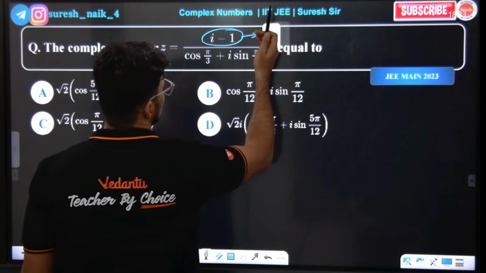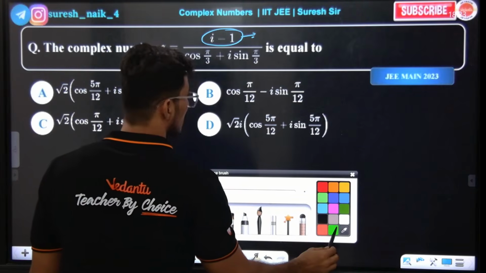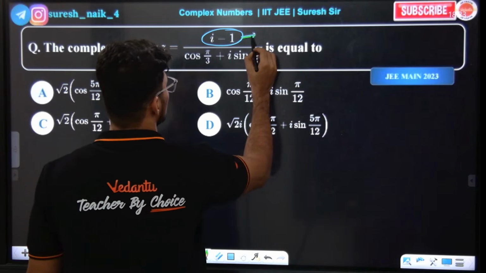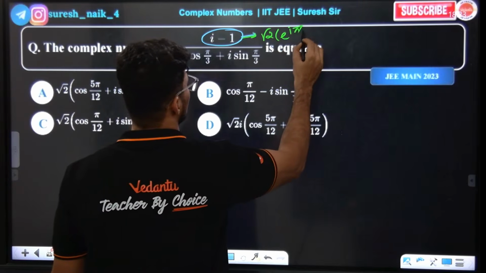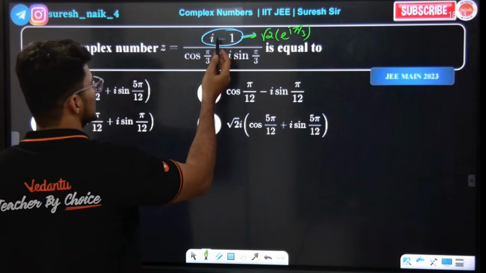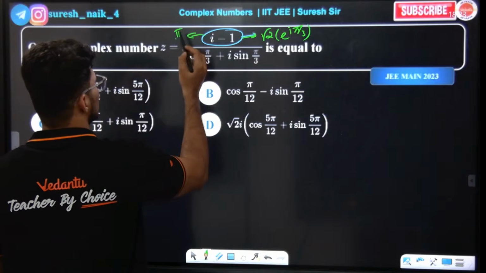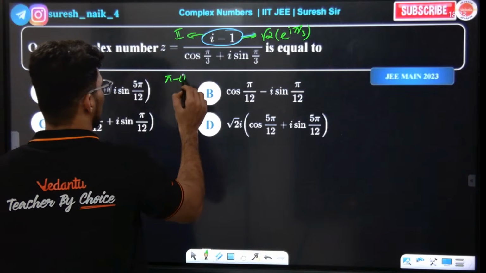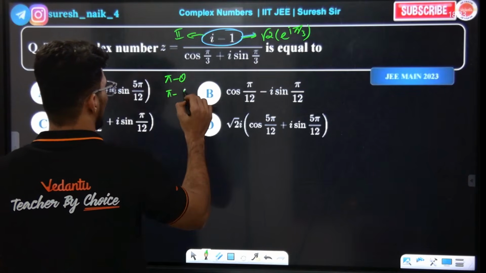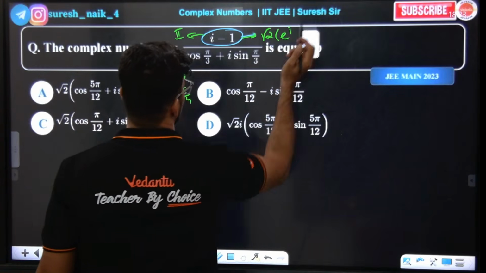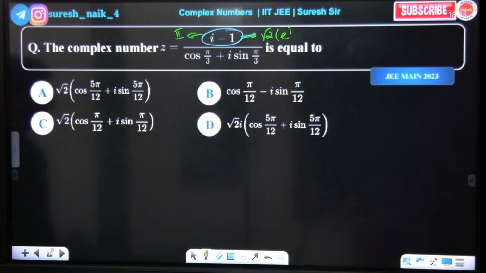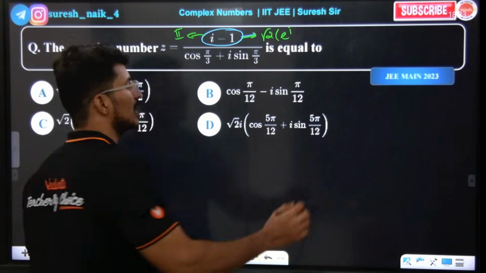Sir, change the color. I am saying that numerator can be written as root 2 into e power of i pi by 3. Second quadrant means what? Pi minus theta, so pi by 4. So okay, 3π by 4, sorry, pi by 4, 3π by 4, correct or not? 3π by 4 will come.